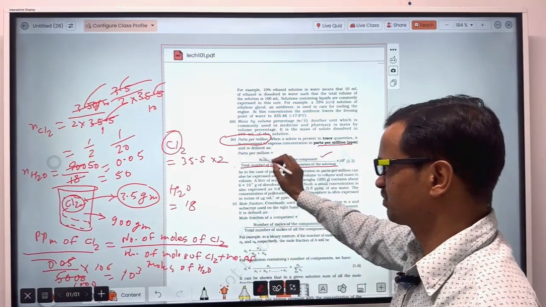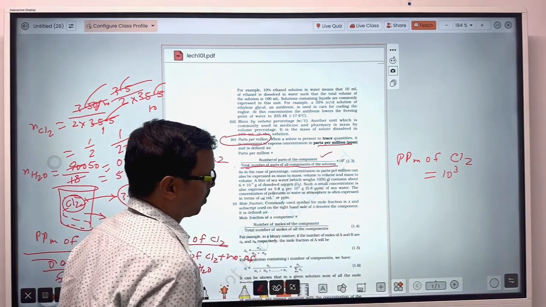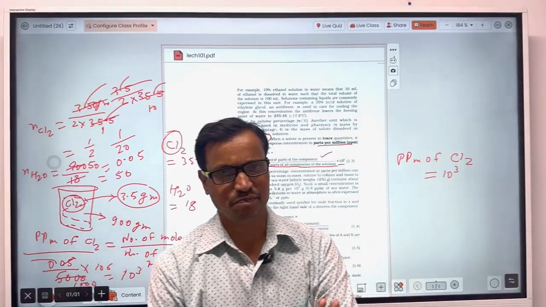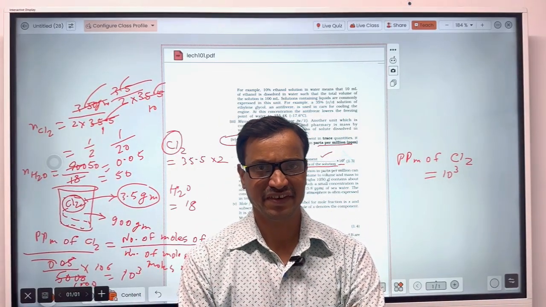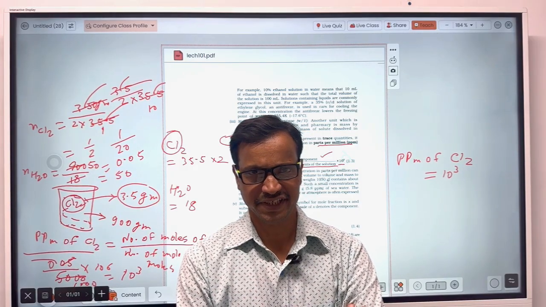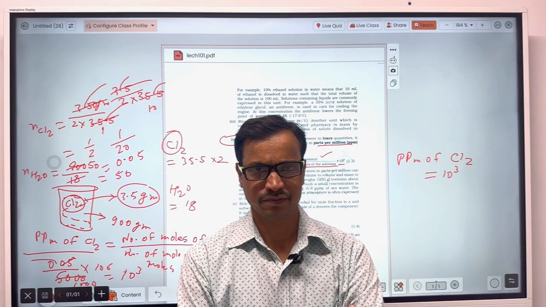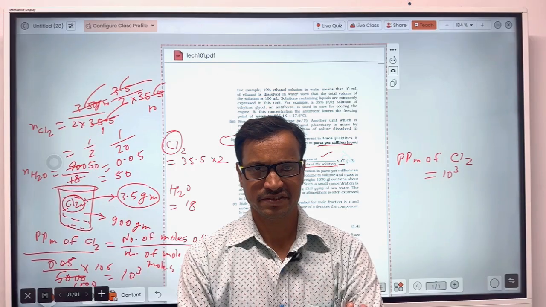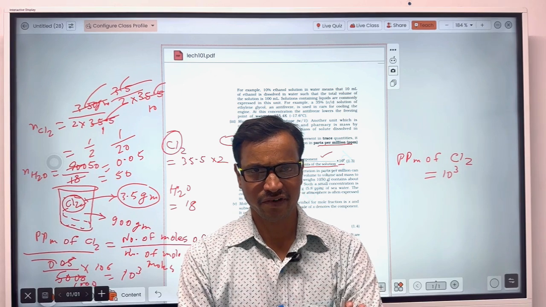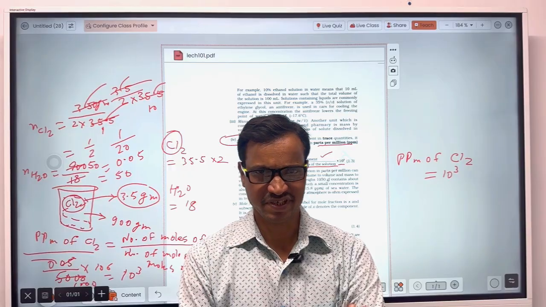That was parts per million: the number of parts of the component upon the total number of parts of all components of the solution, into 10 to the power 6. Actually, parts per million means that if the total number of particles in the solution is 10,000, then the number of particles of a particular component will be its ppm, parts per million.